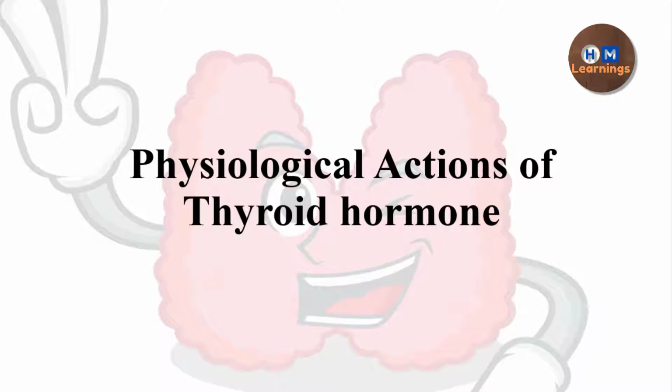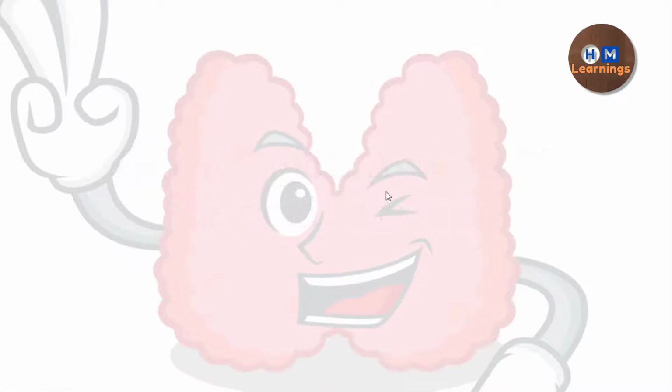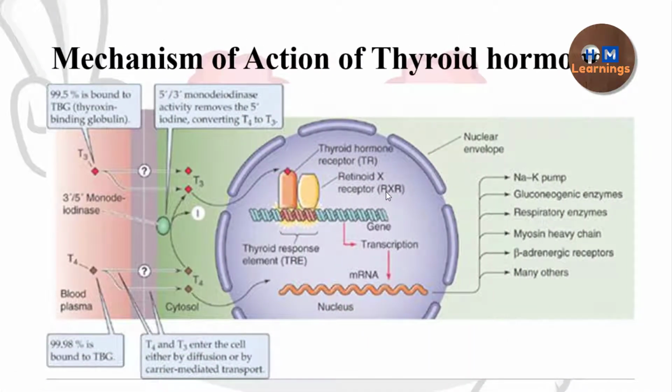So we will start today's video, which is about the thyroid hormone. First we will look at the mechanism of action of thyroid hormone. It will explain how the thyroid hormone is going to act on the cell, and activate the cell to bring about the synthesis of the proteins that are required to exert its physiological action. And then we will see what its actions are. So mechanism of action of thyroid hormone explains how the thyroid hormone acts on its target cell.